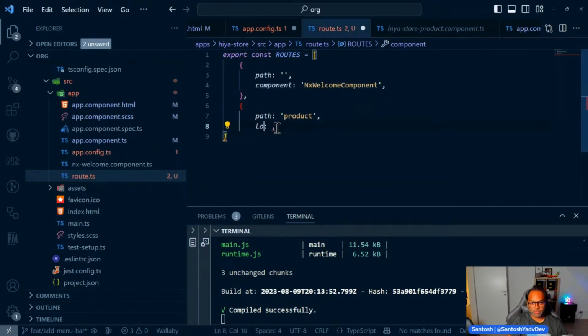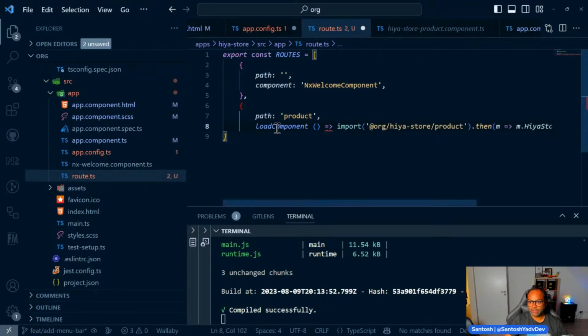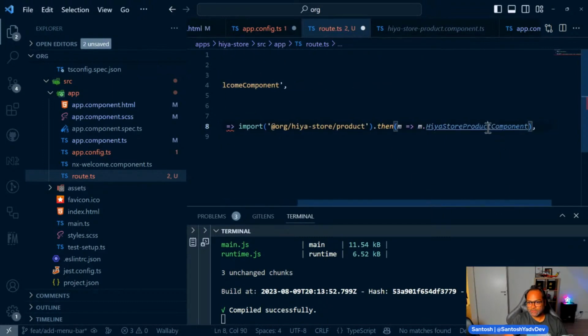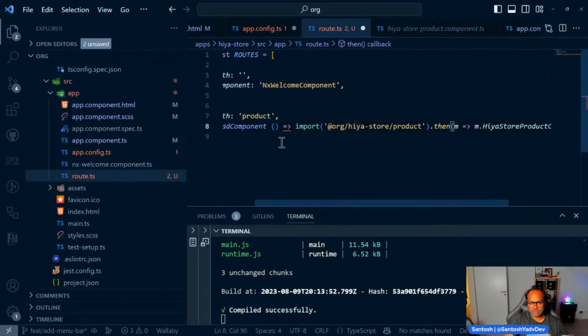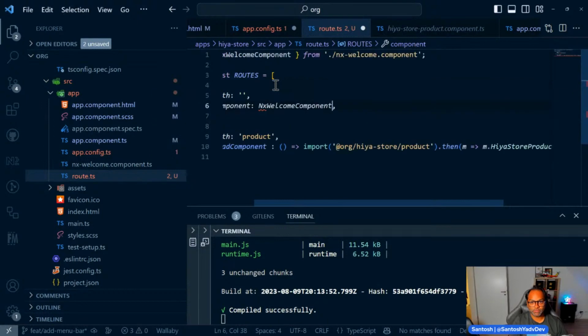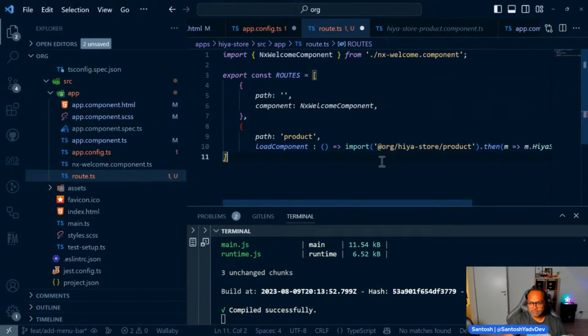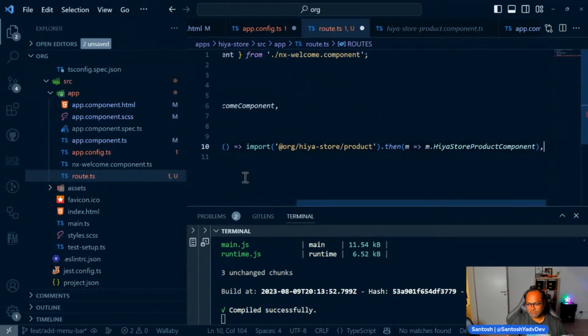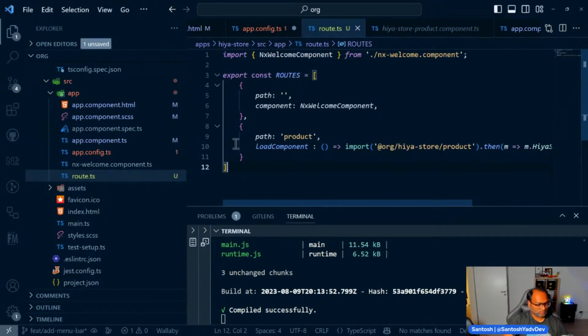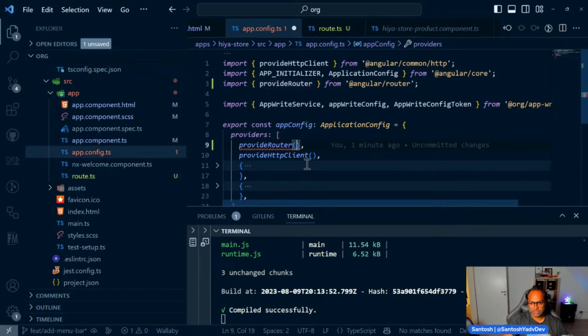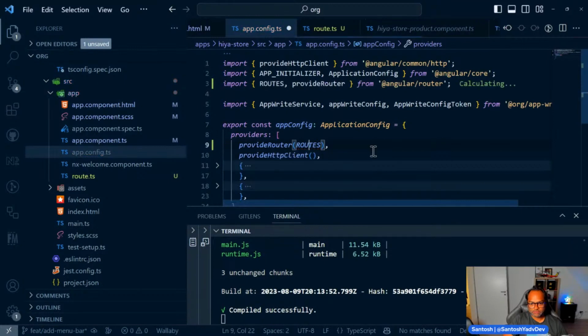So let's not use component. We can say, okay, load component, perfect. So this is nice. We have just missing a colon here, and let's remove this and say, okay, this is next welcome component. So we got two routes, and we just need to close this one. And let's just add this route here. So we have passed all the routes which should be available.